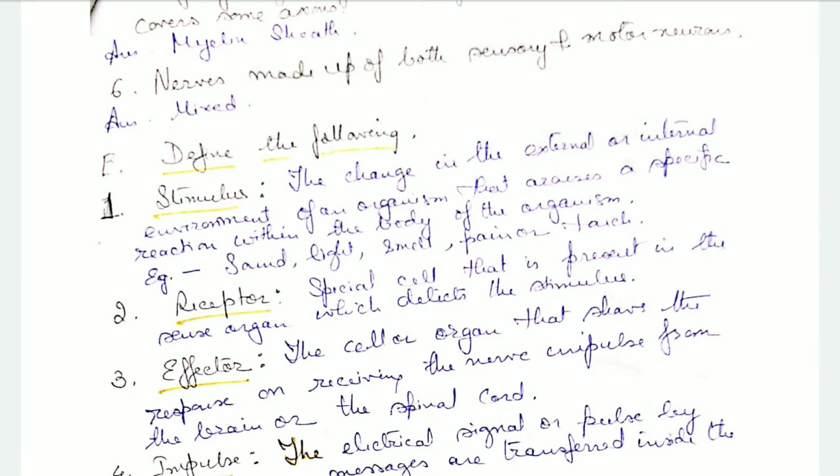Then we come to definition. Define the following. First is stimulus. It is the change in the external or internal environment of an organism that arouses a specific reaction within the body of an organism. So a stimulus is a change in the organism's external or internal environment which arouses a specific reaction within the body of an organism. That is known as stimulus. For example, sound, light, smell, pain or touch.